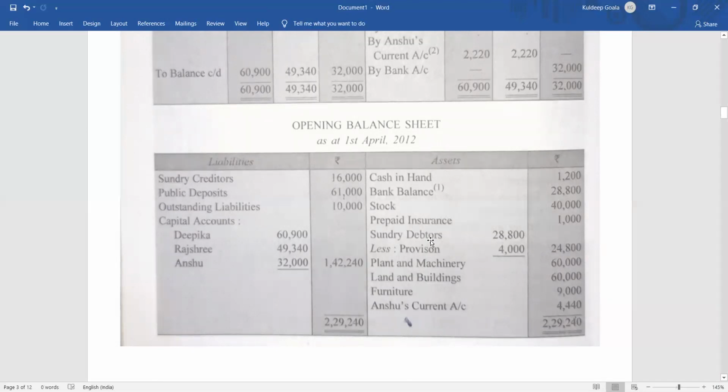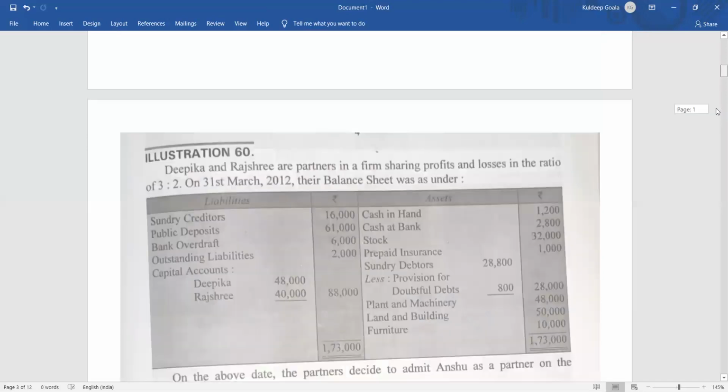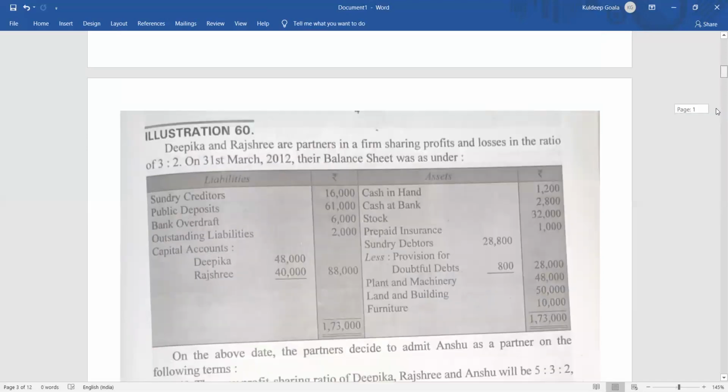Clear? Now coming to the liabilities side, sundry creditors. Creditors were 16,000, no change. Bills payable and public deposit 61,000, no change. Bank overdraft will not be there because it is adjusted with the cash at bank, right? So no bank overdraft. Outstanding liability 2,000. Along with that, 8,000 rupees of outstanding salary will be added, so it will become 10,000. And the capital account will be shown according to the new capital account balance.